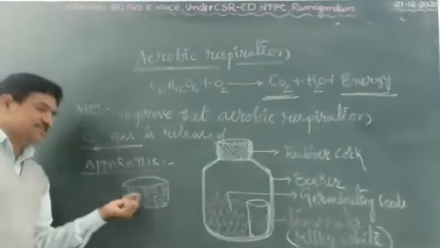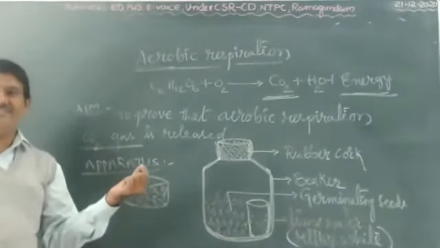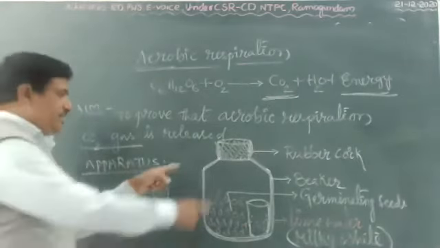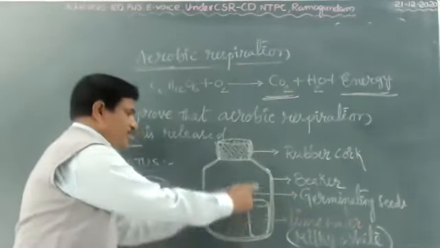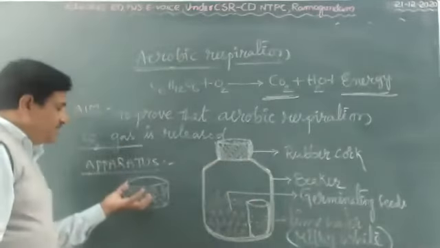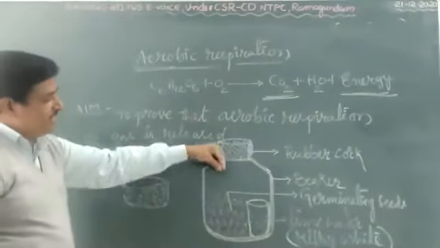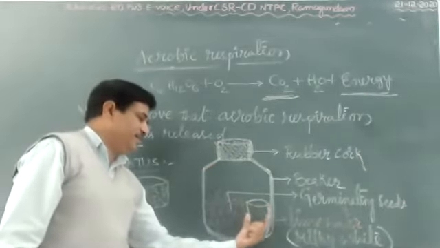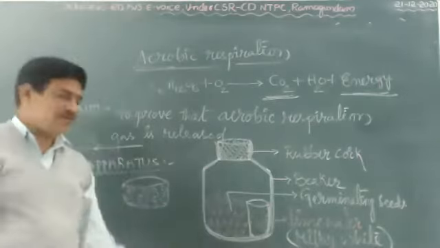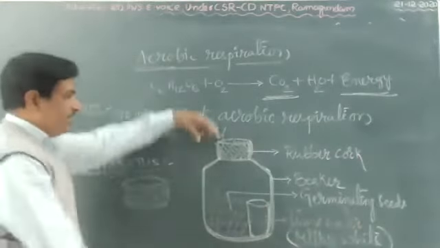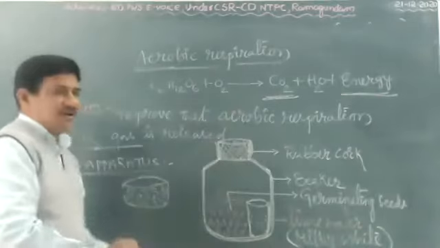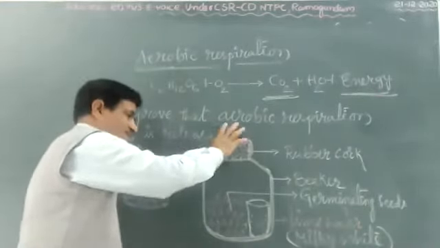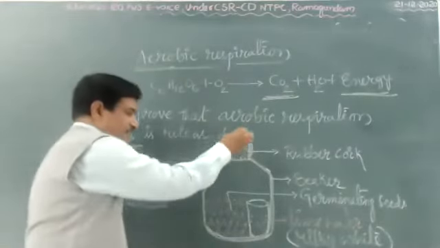After 2 days, the seeds will germinate. That is called germinating seeds. Next, you take a cleaned wide mouth glass bottle. The germinating seeds are transferred into the wide mouth glass bottle. In one corner, you arrange the beaker with lime water and close with rubber cork. Apply the grease Vaseline on the rim of the cork. Why? Because it prevents the leakage of air.